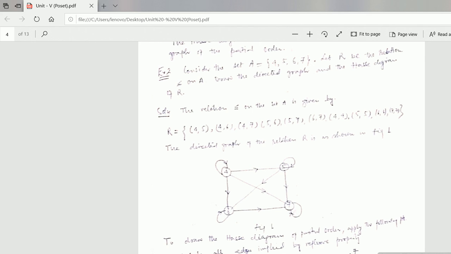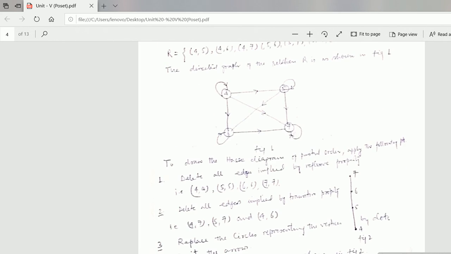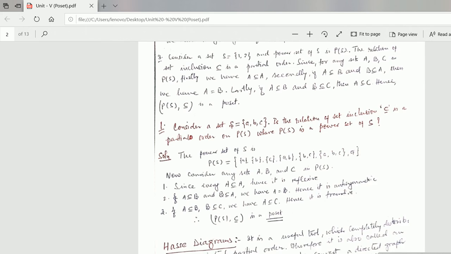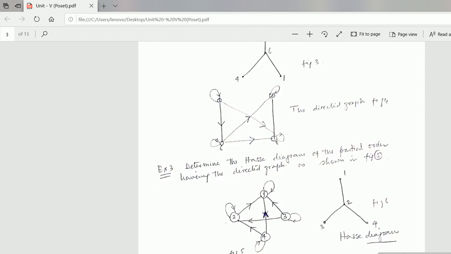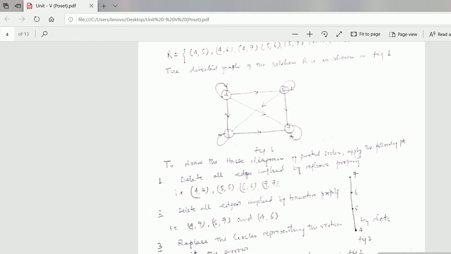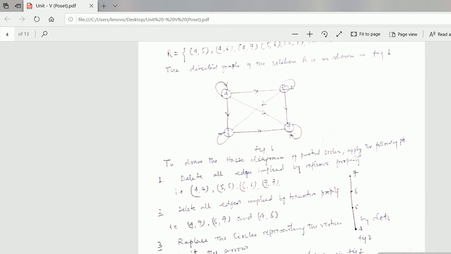First of all you should write the relation on set A, which is given by this one. Then you have to draw the Hasse diagram of the partial order. See how to write it. What is the first point? The vertices in Hasse diagrams are denoted by points. You see, I have written all the points here: 4, 5, 6, 7. 4 is related to 4, 5 to 5, 6 to 6, 7 to 7.